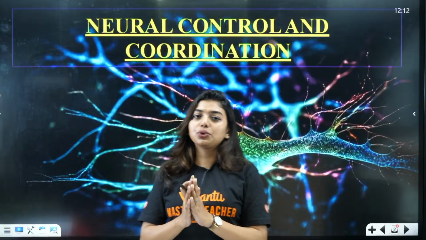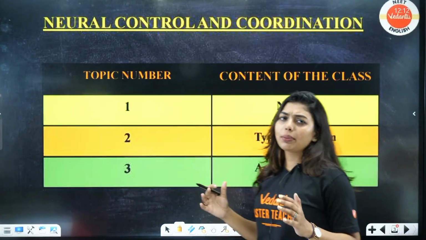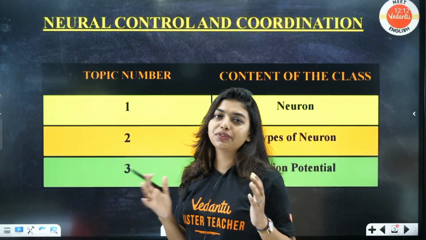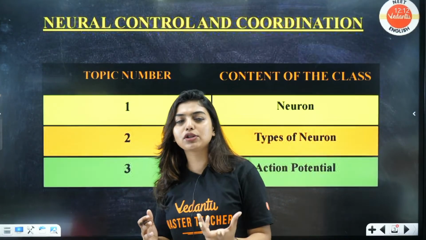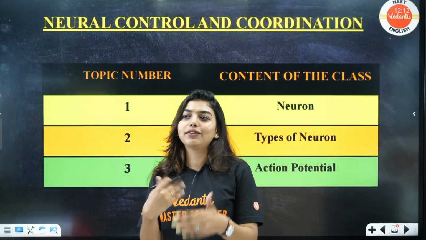Okay, so students, neural control and coordination has many topics. We are going to divide this class into two parts. First topic, we are going to learn about all the types of neurons, how an action potential is created, okay, and then we will go into the rest.